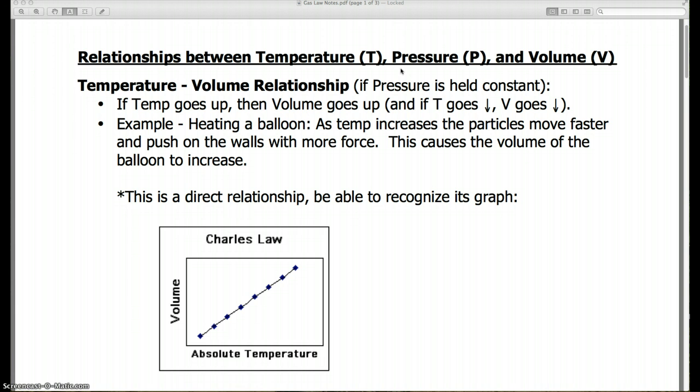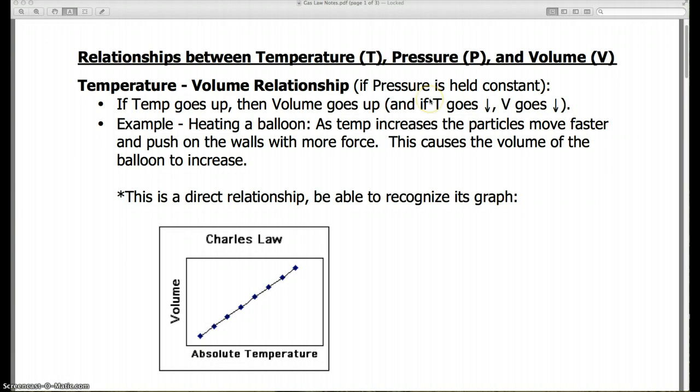Now, temperature-volume relationship is a direct relationship. If temperature goes up, volume goes up. Temperature goes down, volume goes down. You may have seen this if you've ever put a marshmallow in the microwave. Well, what happens is a marshmallow is made up of sugar mostly, and it's got a whole bunch of little bubbles in it. And if we heat up that marshmallow, those bubbles expand and they get bigger. So if we increase temperature, the volume increases and it makes the marshmallow expand and get bigger.